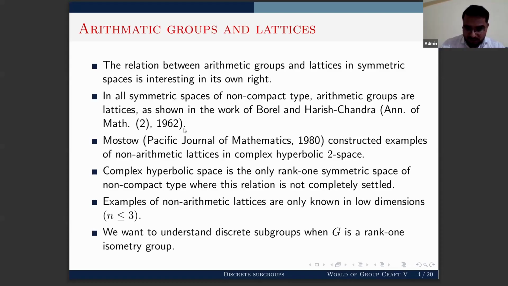So, as I mentioned, lattices are examples of discrete subgroups. So it is a very natural question to study discrete subgroups inside rank 1 isometry groups. And in this talk, I will mention some results in Sp(2,1) and SU(2,1) here.